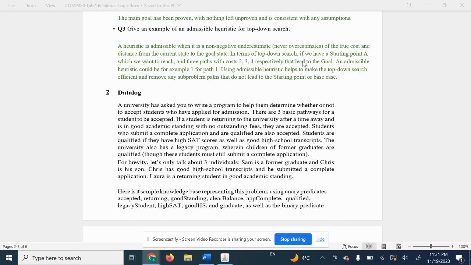In terms of top-down search, if we have a starting point A which we want to reach, and we have three paths with costs 2, 3, and 4 respectively that lead to the goal, an admissible heuristic could be, for example, 1 for path 1, which had a cost of 2, since it's an underestimate. Using admissible heuristics helps make the top-down search efficient and removes any subproblem paths that do not lead to the starting point or base case.